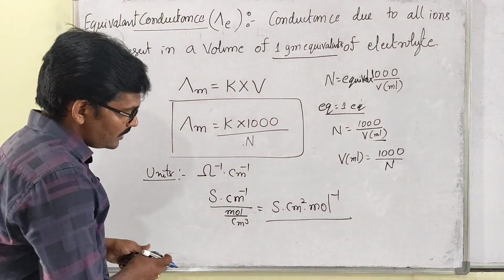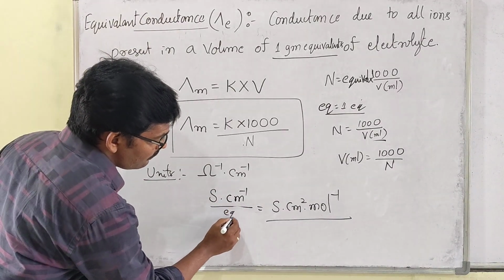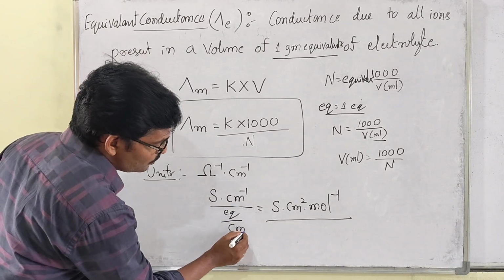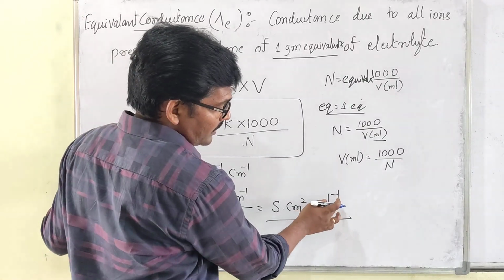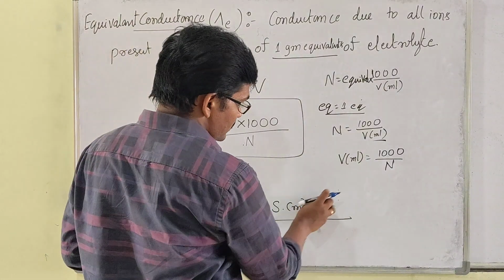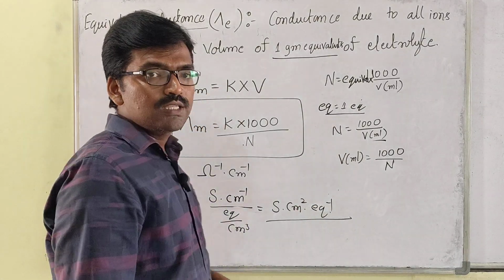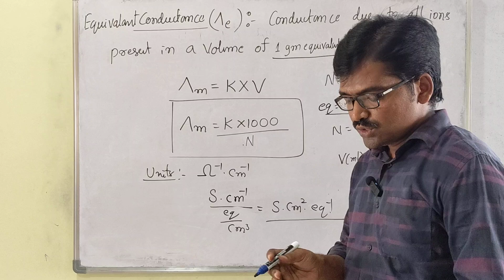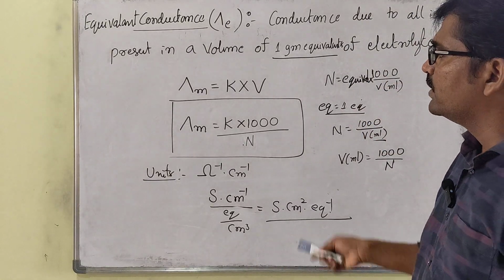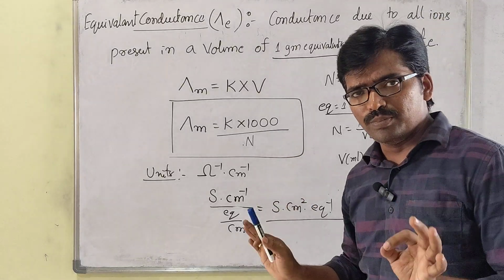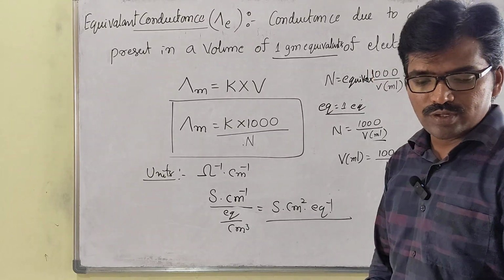So here, in the place of normality units, equivalent divided by centimeter cube, then Siemens, centimeter square, and in the place of mole inverse, you can get equivalent inverse. So this is equivalent conductance. Molar conductance and equivalent conductance are almost the same, but in the place of molarity we are keeping normality, that's it. Okay, understand my dear students?